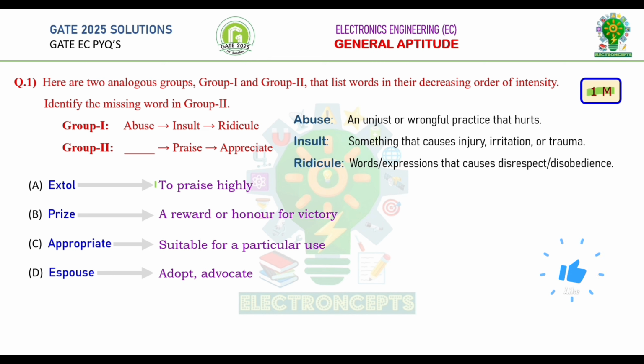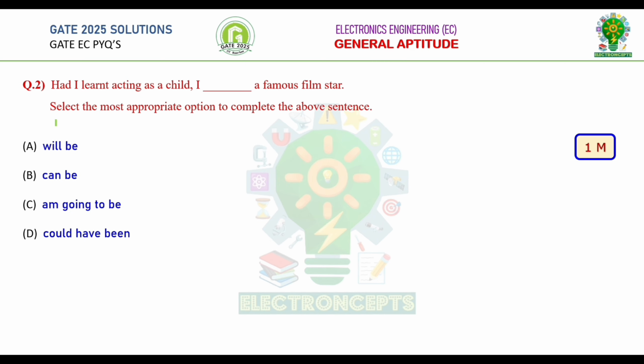After analyzing the options, the word which is more intense than praise is extol. Therefore, option A is correct. Let's go to the next question. Question number 2. Here a statement is given. We need to find the most appropriate option to complete the given sentence.